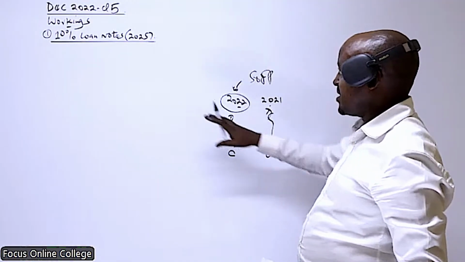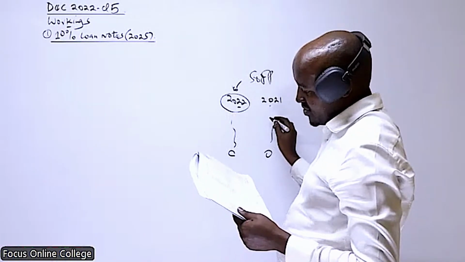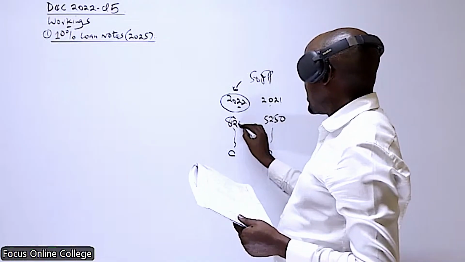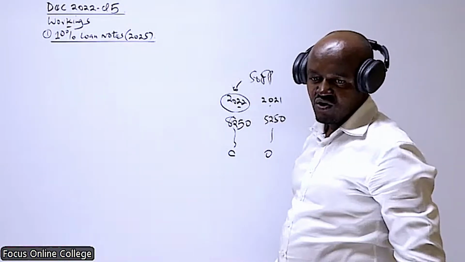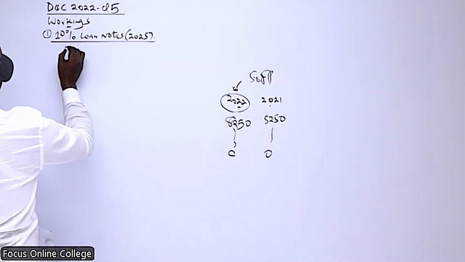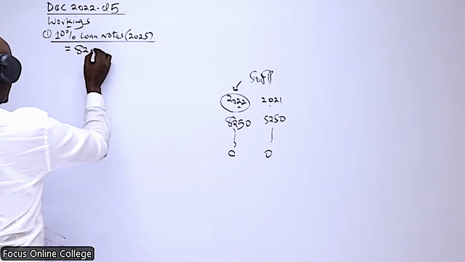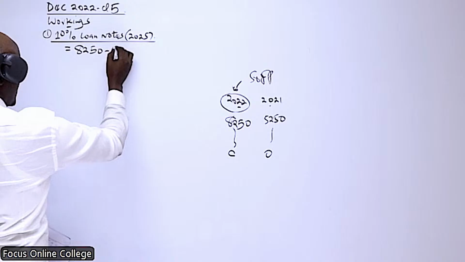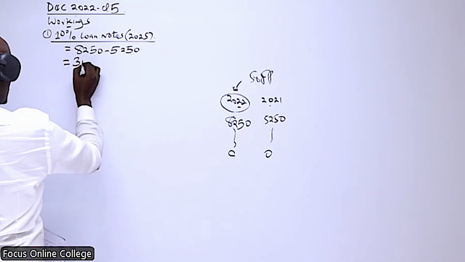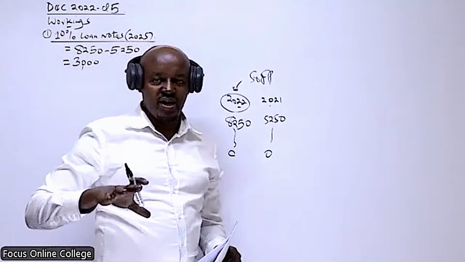It basically means that the 10% loan notes in the non-current liabilities, at the start of the year had a value of 5250, and at the end of the year, they had a value of 8250. What that means is that these 10% loan notes increased from this to this. So how much is the increase? The increase in this case is basically equal to 30,000. So these 30,000 are the loan notes which were issued by the company during the current